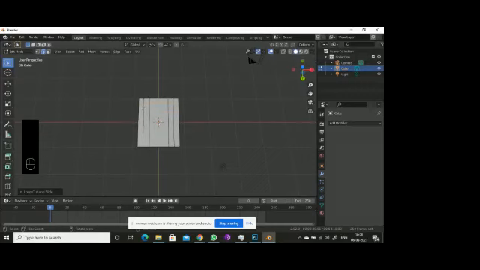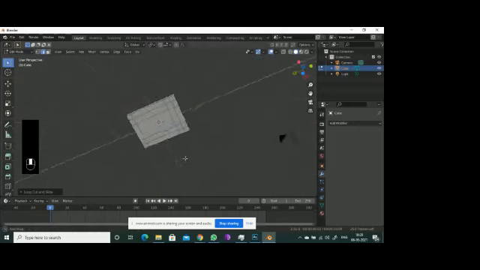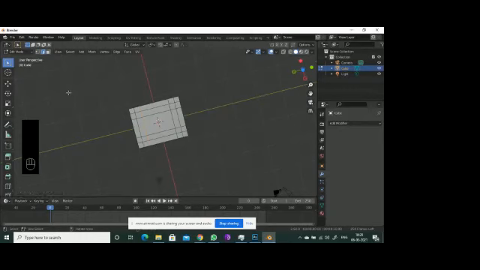So the previous step I am making much clearer for you. If I don't want to add an extra object, I just want to extrude it from this 3D model, the cube. Adding an extra object might make the 3D model a big size. So I'm going to face select, press Shift.